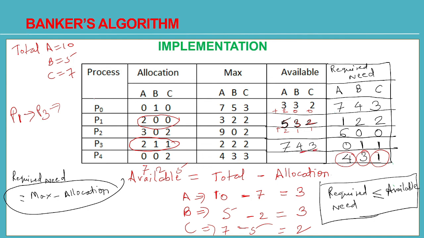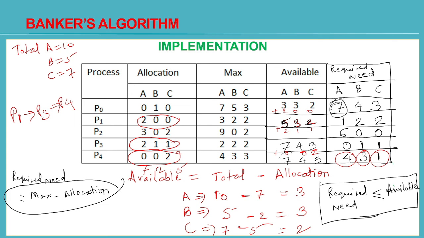P4 can fulfill its request and complete its task. So P4 also will get executed and whatever was allocated to P4 will be released and added to the available. So now available will become what? 7, 4, 5. Okay. Now again go back, because P0 was not executed as its demand was more. Now we can see if the demand can be fulfilled, because available has become more now. So 7 instances of A are needed by P0.